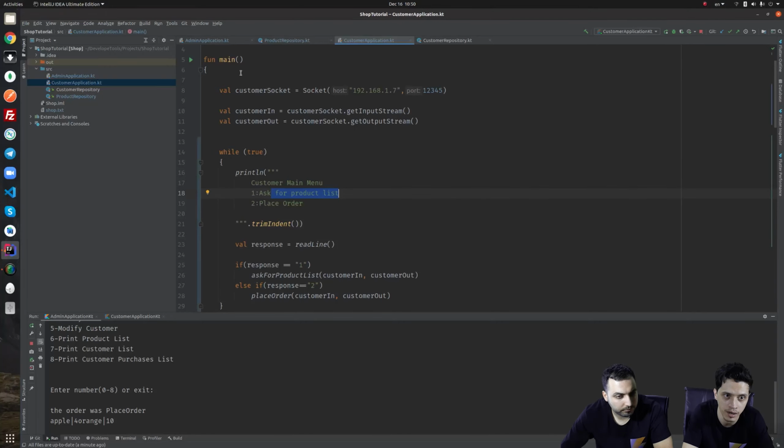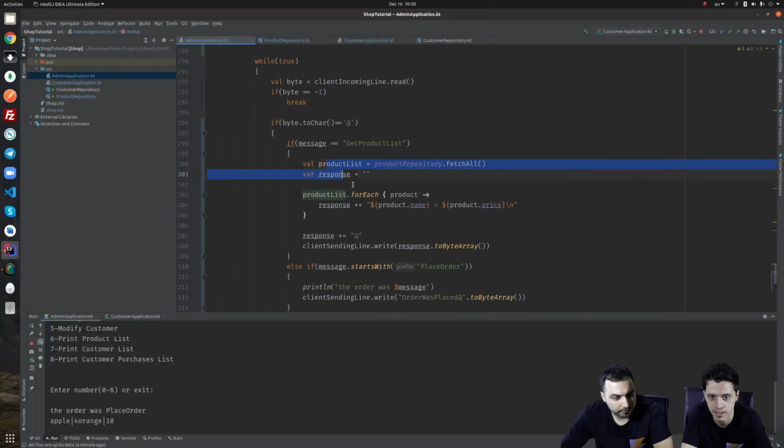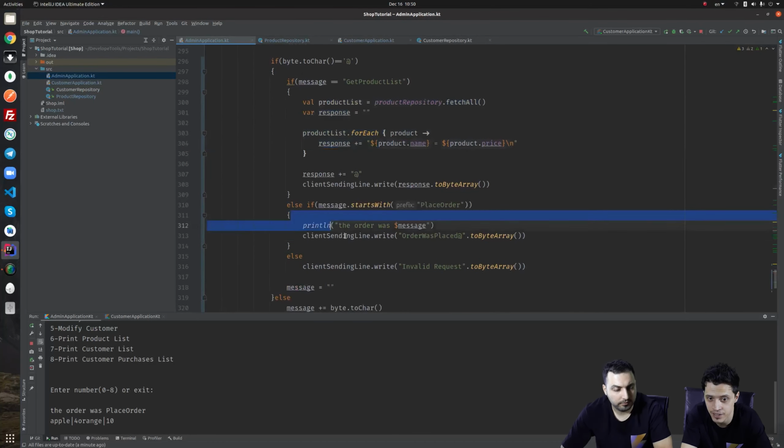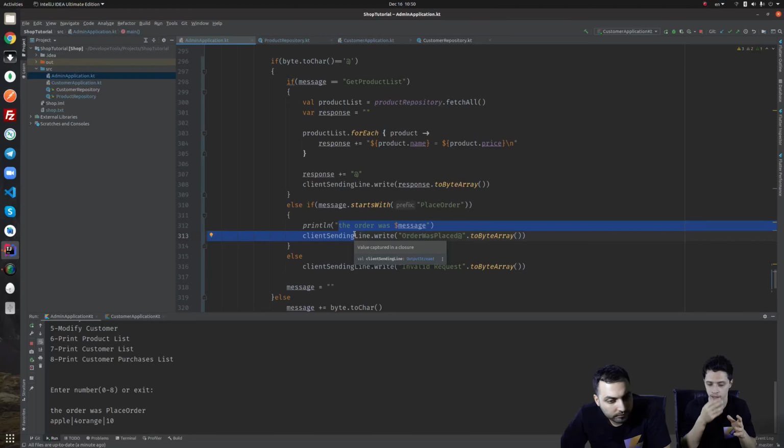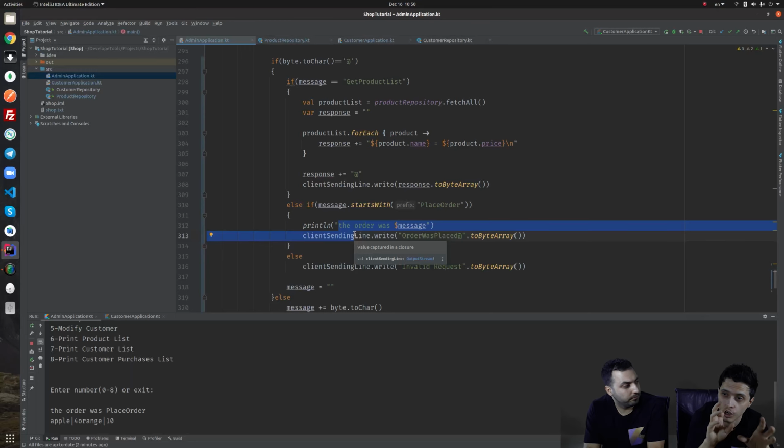So this part here, after sending the product and after receiving the order, we should actually determine what are the products inside the order. Are they typed correctly by the customer? Maybe the customer is asking for, I don't know, peach, but we don't have it, and we didn't send it with the response to get product list.